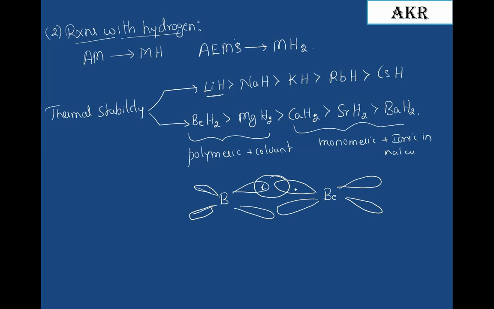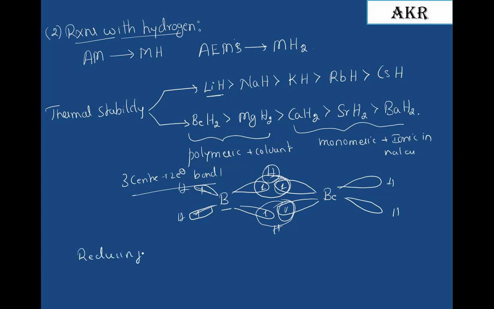Here one electron will be there, and here one electron. These two get bonded. Here hydrogen, here hydrogen will be there. Polymeric, it will go on like this. And here this electron was donated by the hydrogen atom. So it is called a 3 center, 2 electron bond. So beryllium hydride and magnesium hydride always are involved in the formation of 3 center, 2 electron bonds.